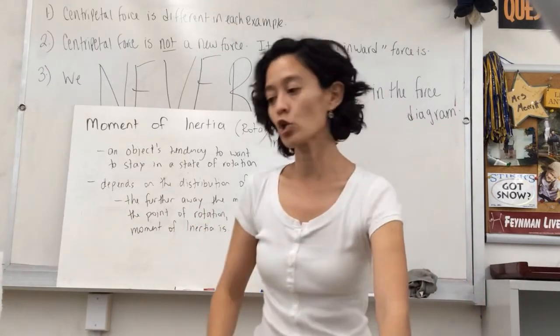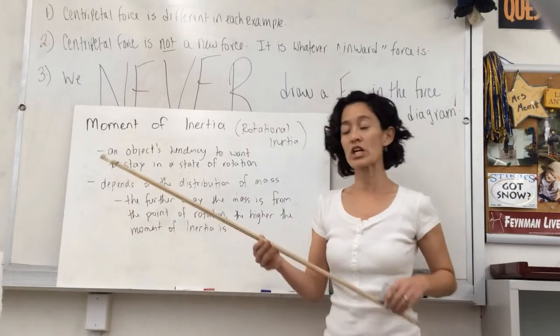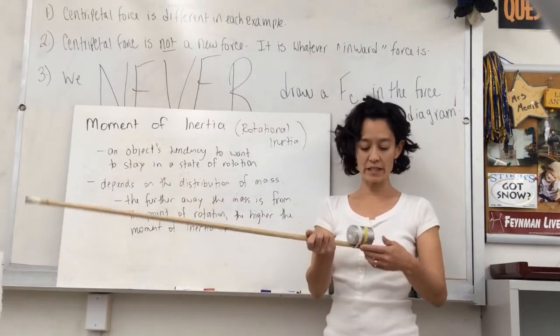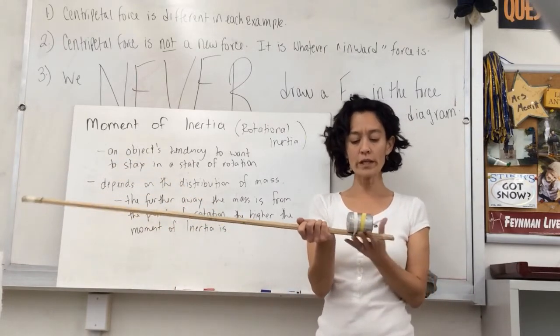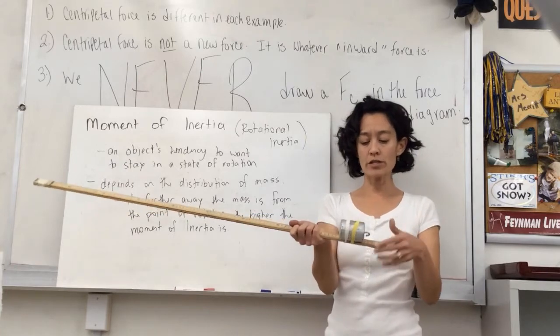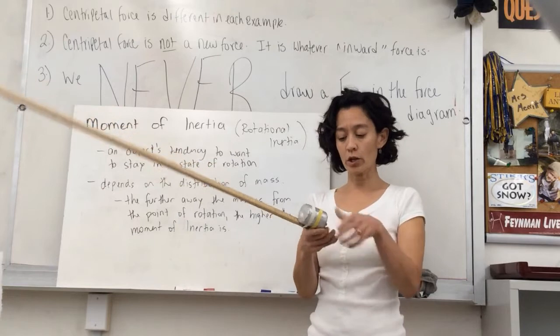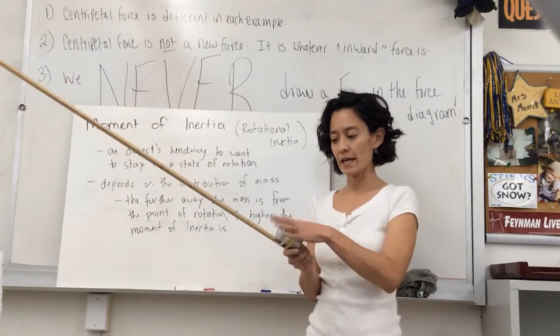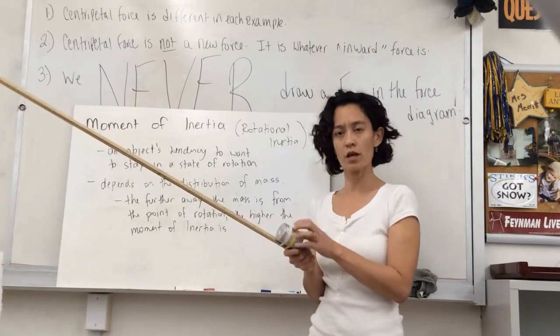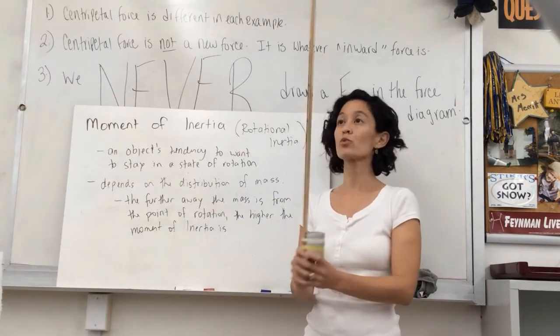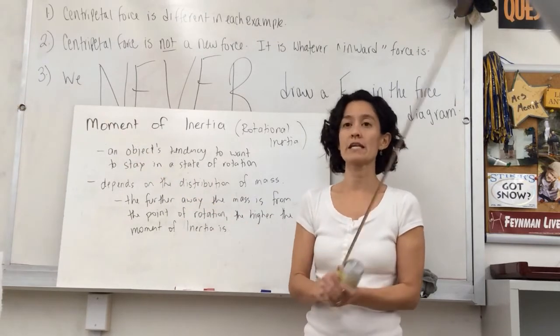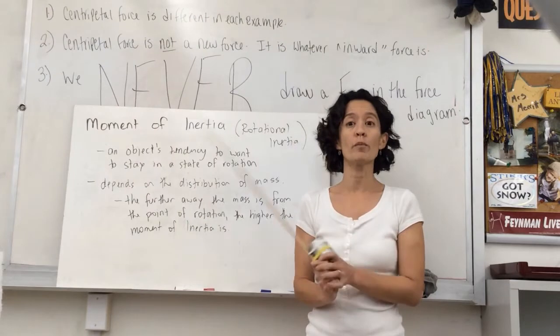I have a meter stick, and normally a meter stick's center of mass is here at the 50 point, but I've added this 1 kilogram weight onto it. So if I make my point of rotation right here, close to where this mass is, like the center of mass of this is clearly where the weight is now, it's really easy for me to rotate this. And so this has a really low moment of inertia.